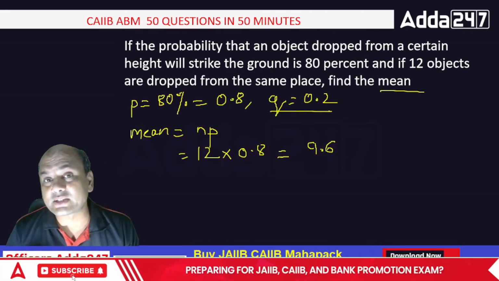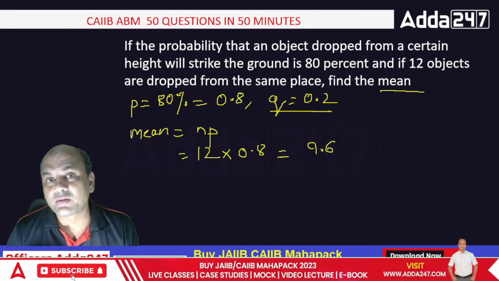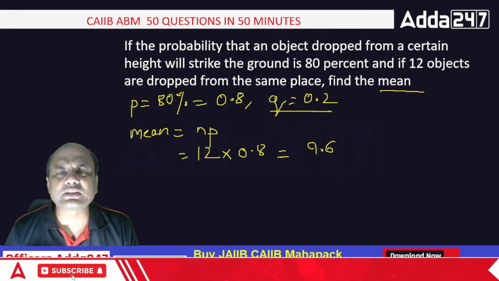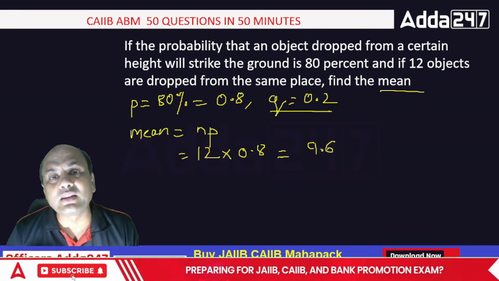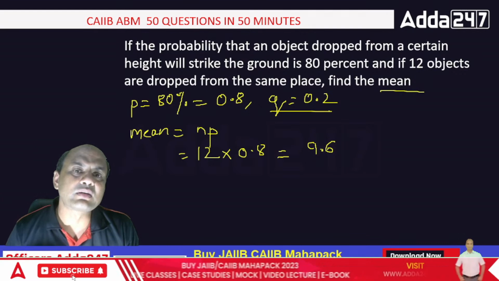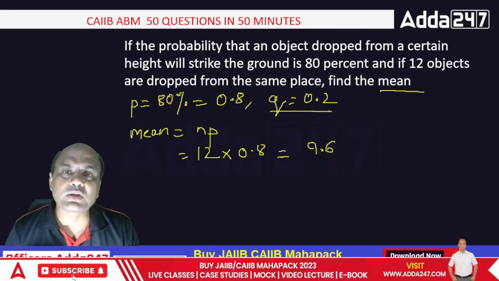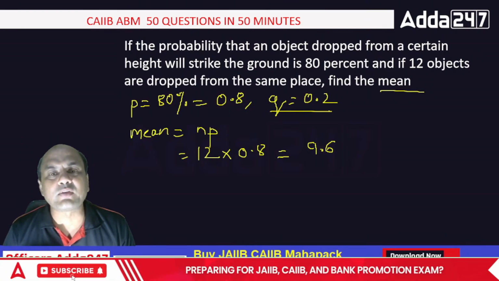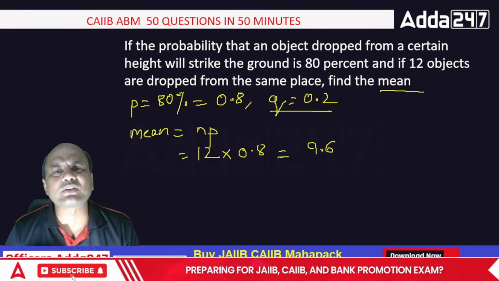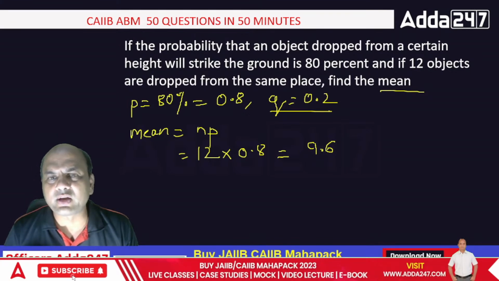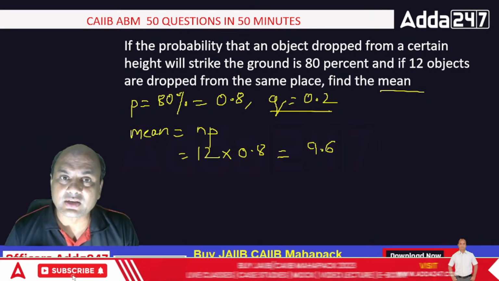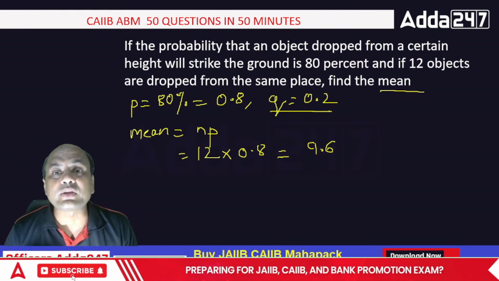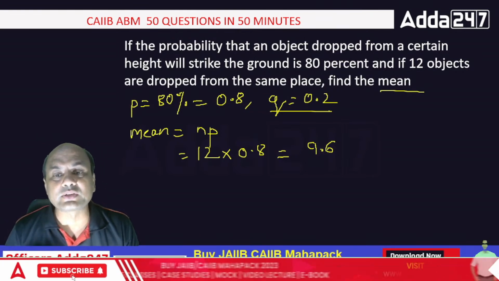What did I say at the start of the session? Problems won't be easy. I won't take any one-liner. What do you mean by mean? Average. Give some simple problem: two numbers are given, find the average. These are all school level problems. We'll take something tougher, isn't it? Time is important. So mean equals 9.6.